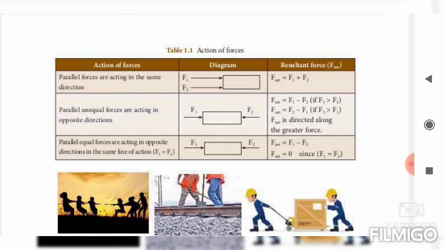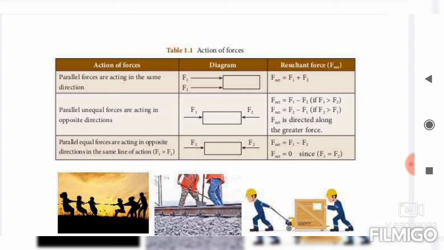Okay, then parallel unequal forces acting in opposite directions. Here forces F1 and F2 are there. Suppose F1 is greater than F2, what is the formula? F1 minus F2. If F2 is greater than F1, what is the formula? F2 minus F1. This formula is very, very important, you have to learn. The next, parallel equal forces acting in opposite directions in the same line of action. Now see the diagram here, F1 and F2.